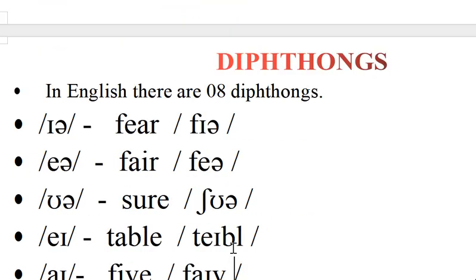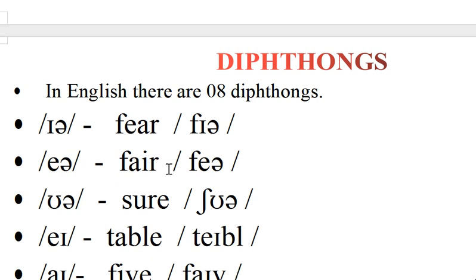Next, diphthongs. Diphthongs are made with two vowel sounds. For example, ear: fear, near, fair.